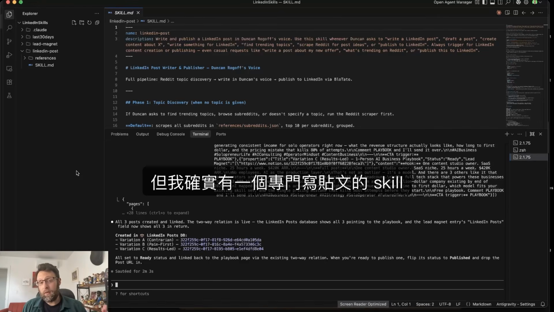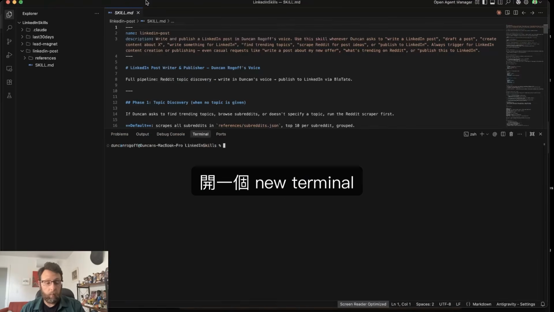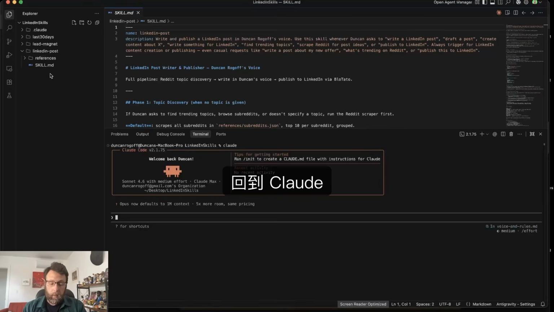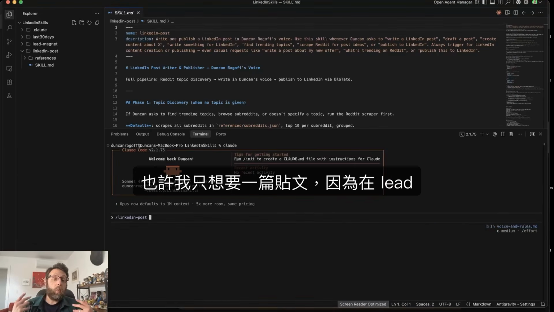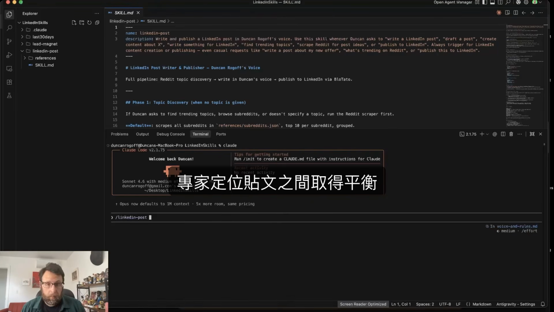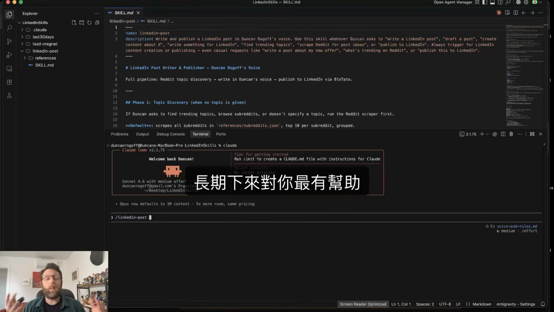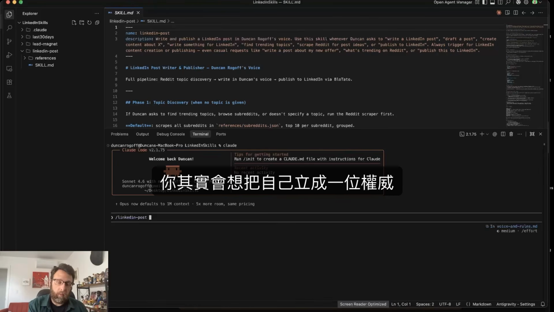But I do have a separate skill just for writing if we want to use it. So I'm going to close out of these terminal windows and open up a new terminal and go back into Claude. And I can just type in /LinkedIn post because maybe I don't want a lead magnet. Maybe I just want a post, because having a balance of lead magnets and authority building or expert positioning posts will really serve you the best in the long term. You don't just want to be hammering people with giveaways. You actually want to establish yourself as an authority.